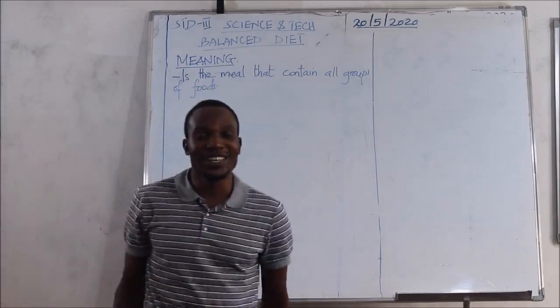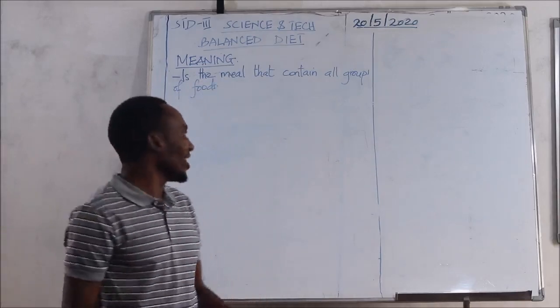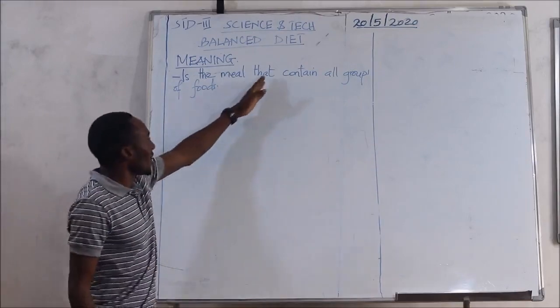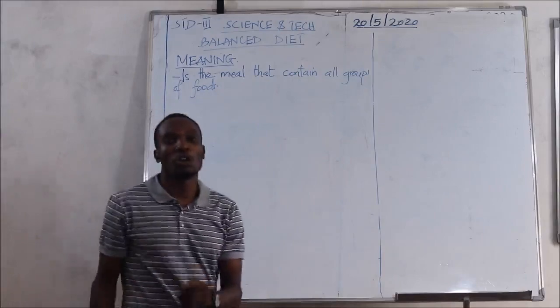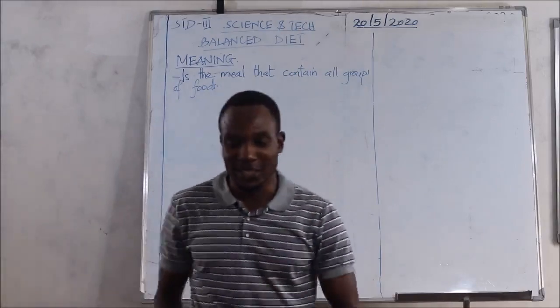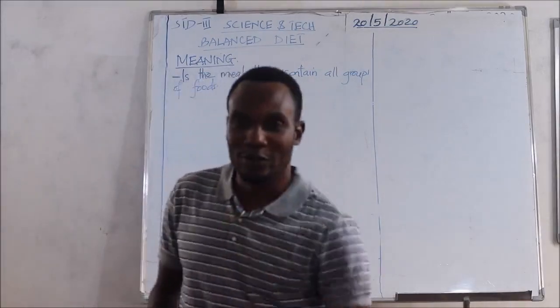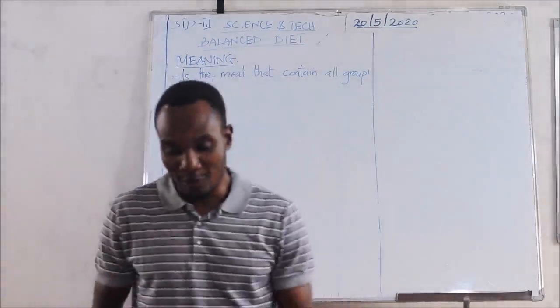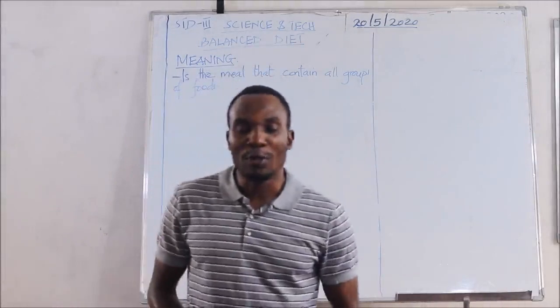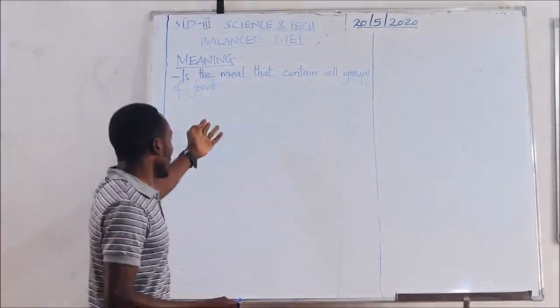As I said, a balanced diet is the meal that contains all groups of food. So wherever you are, you can repeat this meaning. Also, you can note it and write it wherever you have a note. So when you talk about balanced diet, we mean that one.